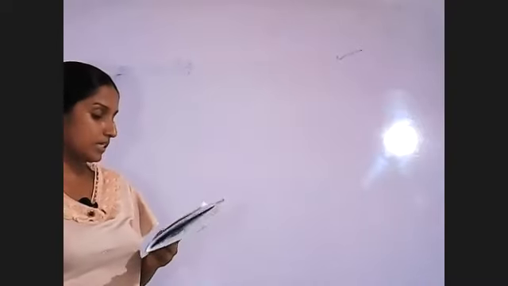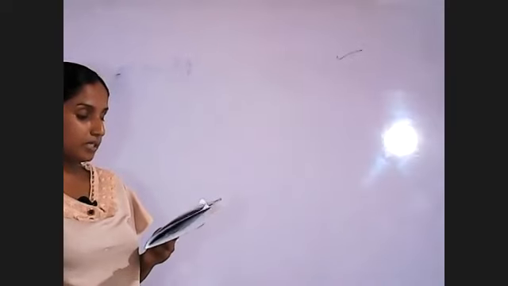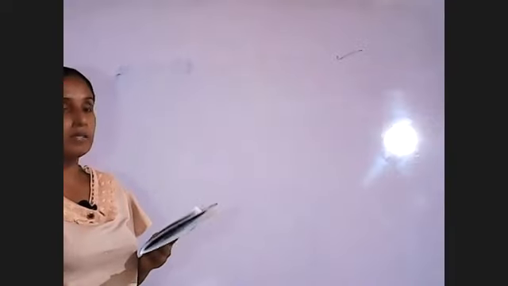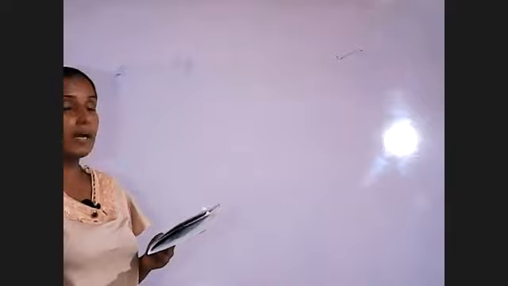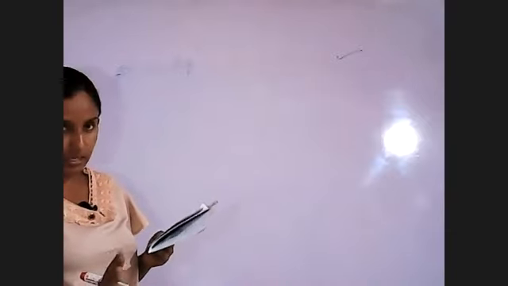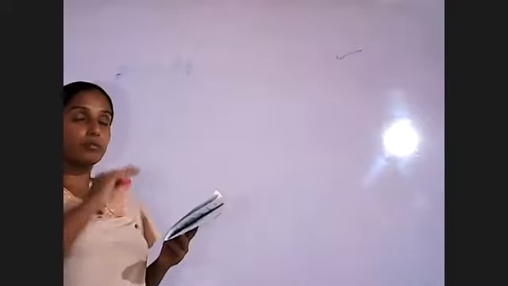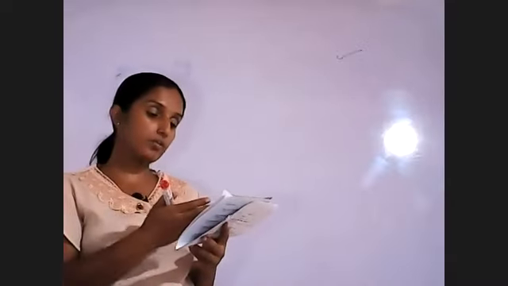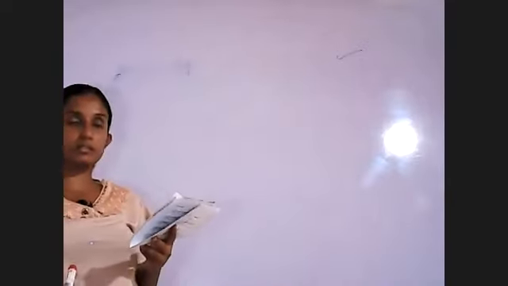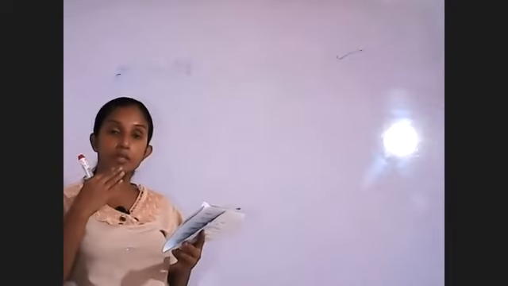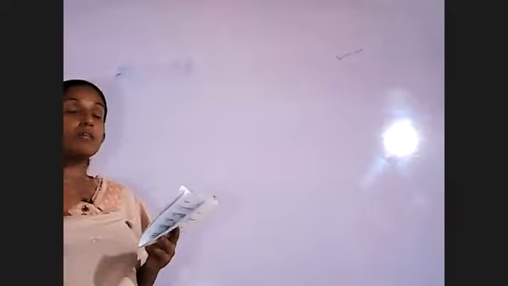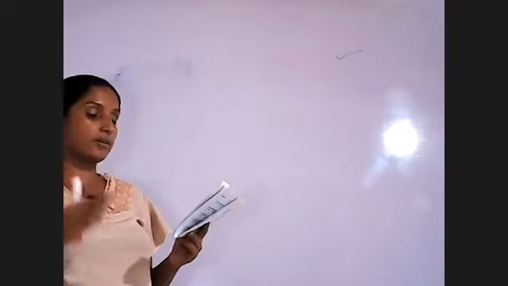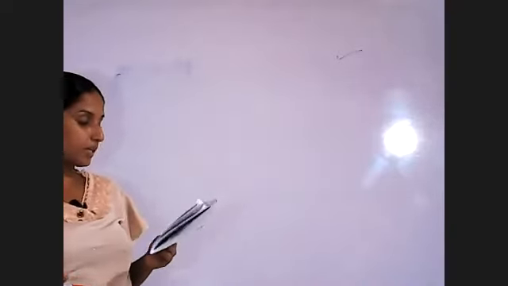Then the question is, the bulb connected to the circuit lights brightest in which instance? We have to find which bulb lights up with a higher brightness. If the brightness is high, that means the current flowing through the circuit is also high. Here the voltage is given as constant. That means the resistance should be low. To give a higher brightness, the resistance should be minimum. Then we have to find which one that is.